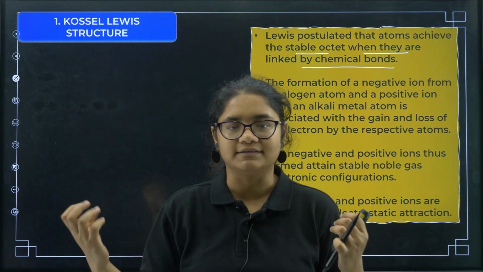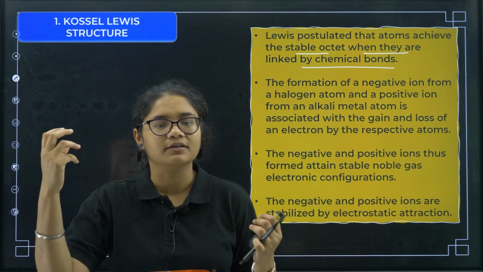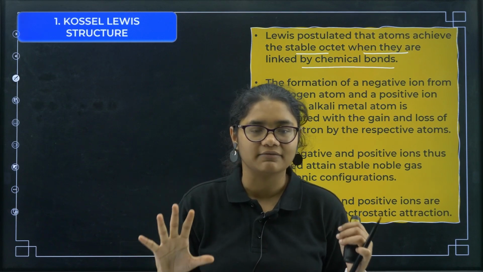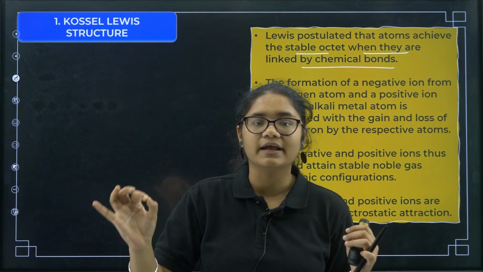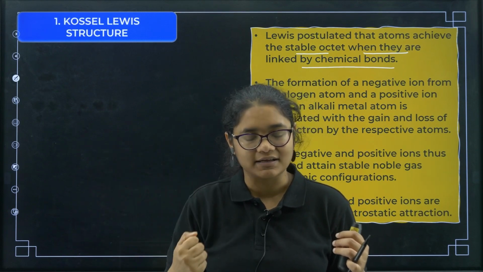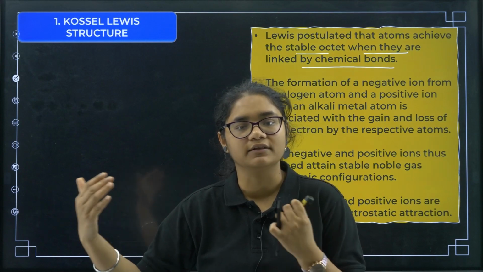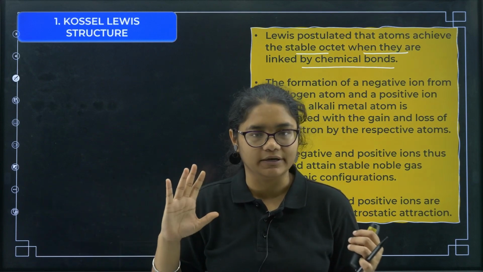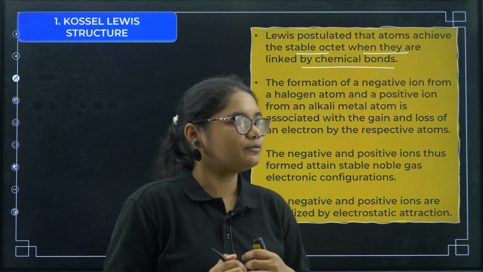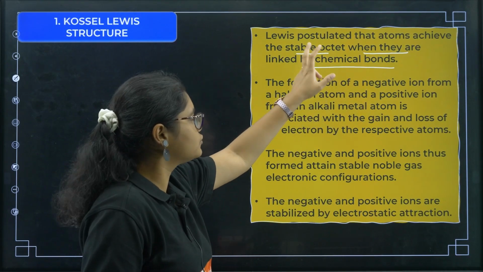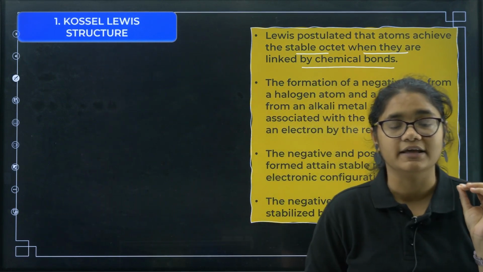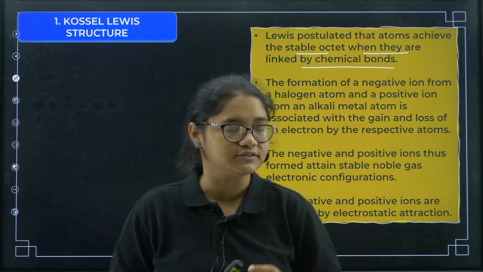Now we have studied in the last class that group 18 are the noble gases, right? Because these noble gases have 8 electrons in their valence shell, they are very stable and they do not participate in any bonding. But other elements also want to get that stability, so that is why they form bonds with different elements. So the first question is clear, why do elements want to form chemical bonds? Lewis said that they form chemical bonds to get that stable octet configuration. Octet configuration means in the valence shell there should be 8 electrons. That's the first thing.